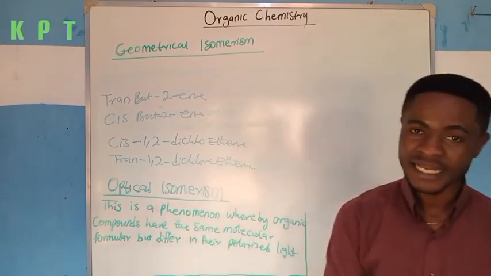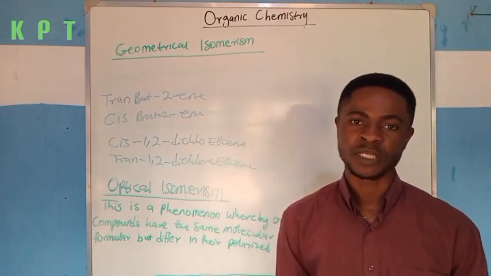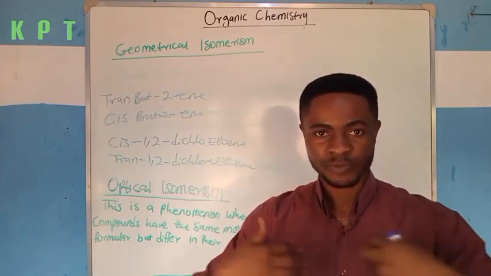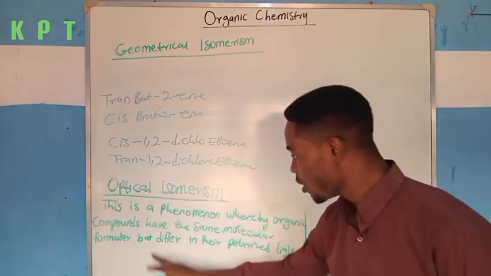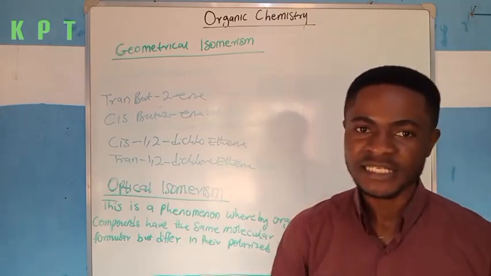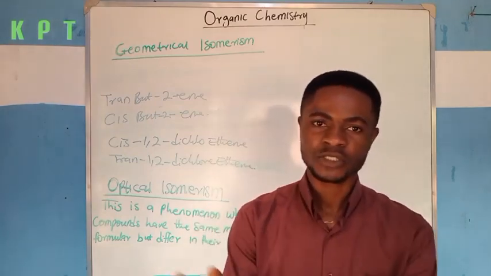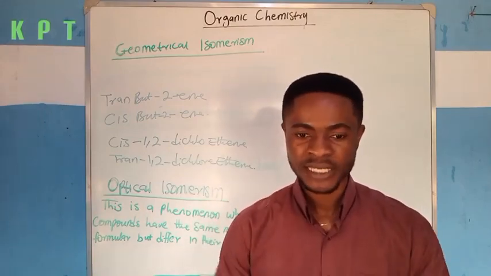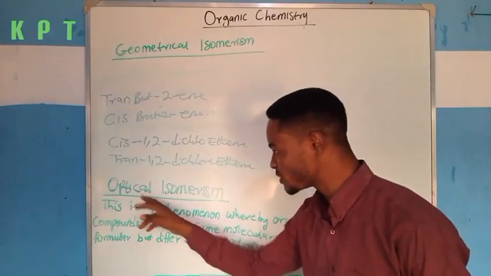Of course, in any kind of isomerism, two or more organic compounds will have the same molecular formula. But what follows after they possess the same molecular formula? For optical isomers, they differ in their polarized light. It means that if light is incident on this organic compound, their structure can change. Because their structure differs by reason of light being incident on them, we call the isomers under that concept optical isomerism, because optics means light.